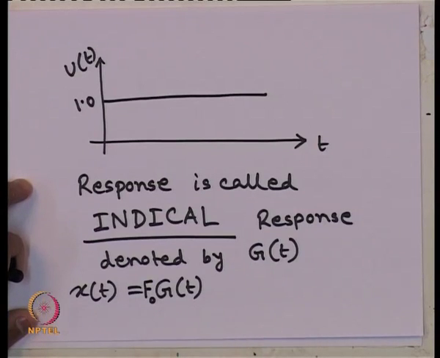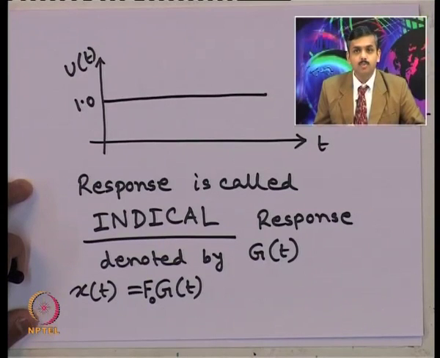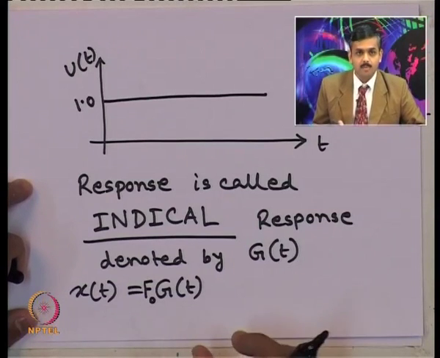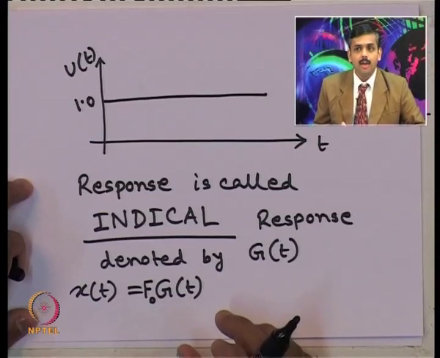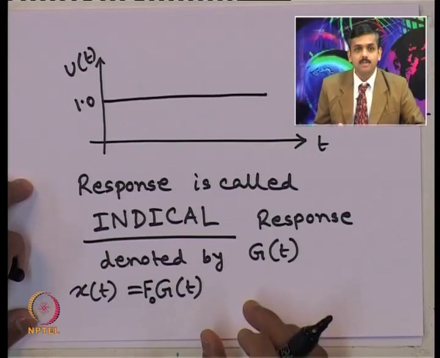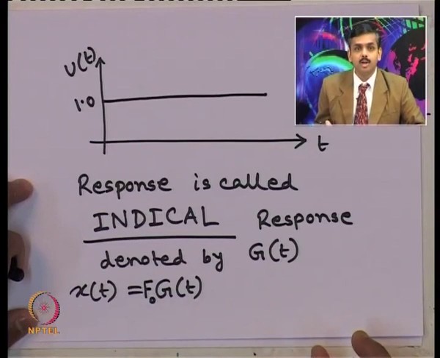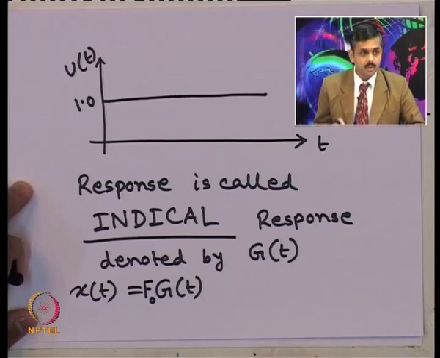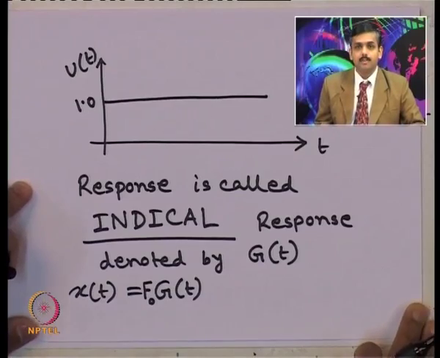So, if F naught load is applied, we call it F naught times g of t, F naught times the indicial response. This is just a terminology. So, you should know this is the terminology used for a single degree of freedom system subjected to forced vibration in terms of the Heaviside step function. The response is known as the indicial response.